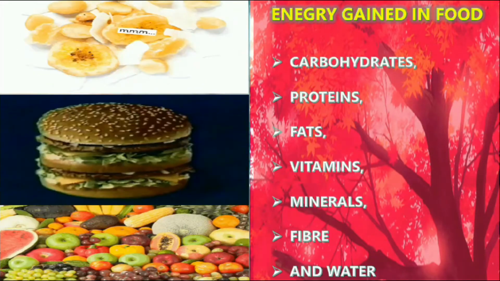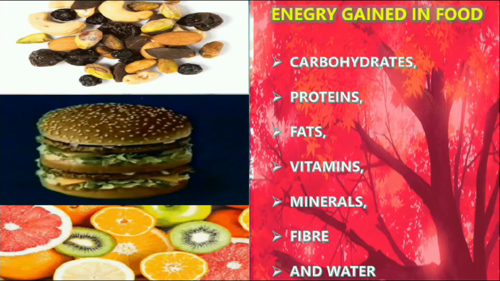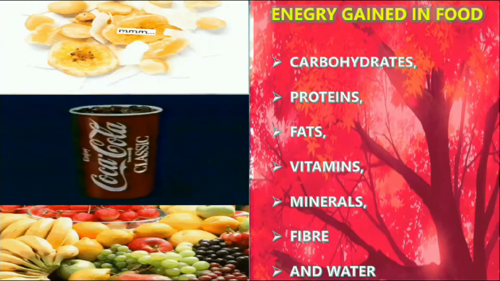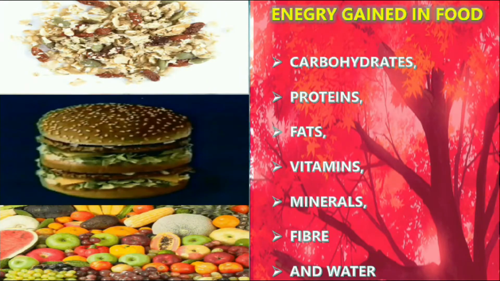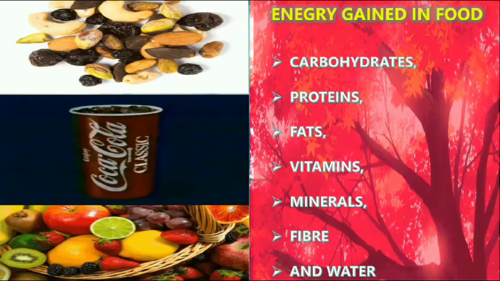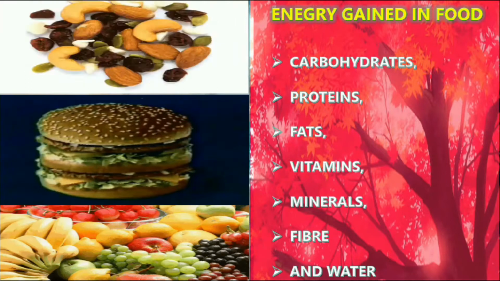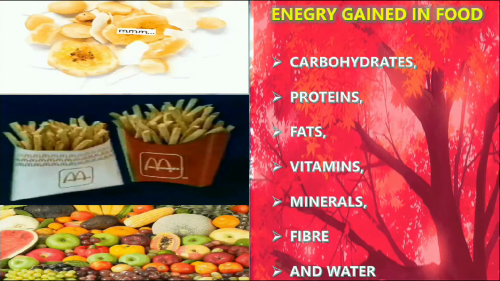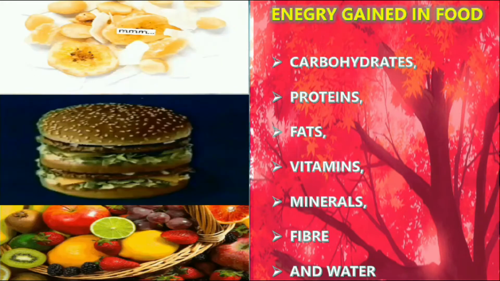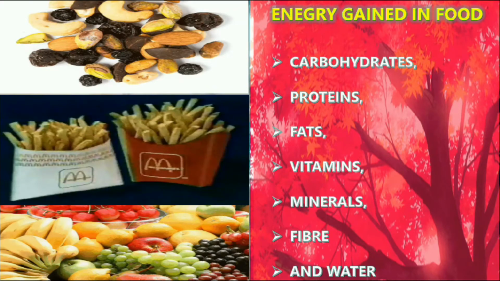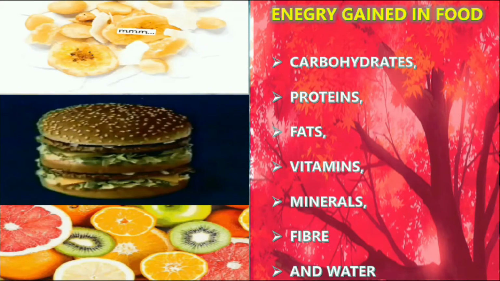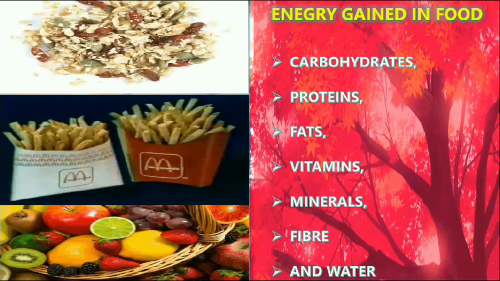Energy gain in food. Carbohydrates, proteins, fats, vitamins, minerals, fiber and water. These materials will be present in our food that we eat. For example, eggs are rich in protein and non-vegetarian items will be rich in fat. Then rice is rich in carbohydrates. Fruits and vegetables contain more water. Likewise, each and every item that we eat gives us different kinds of energy.